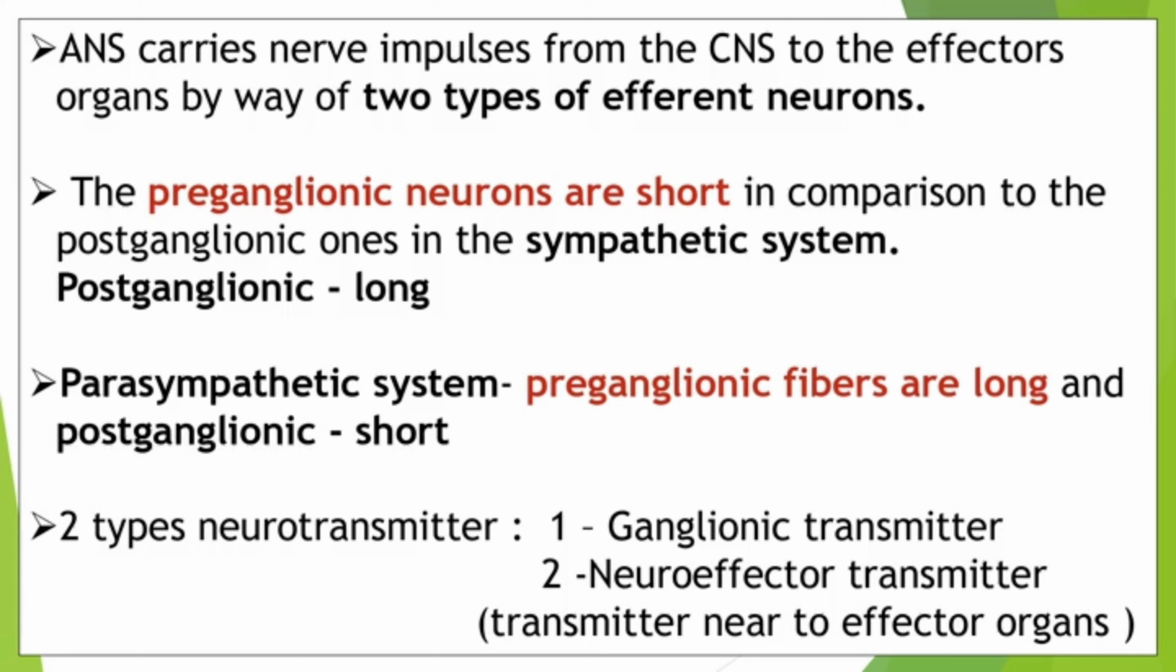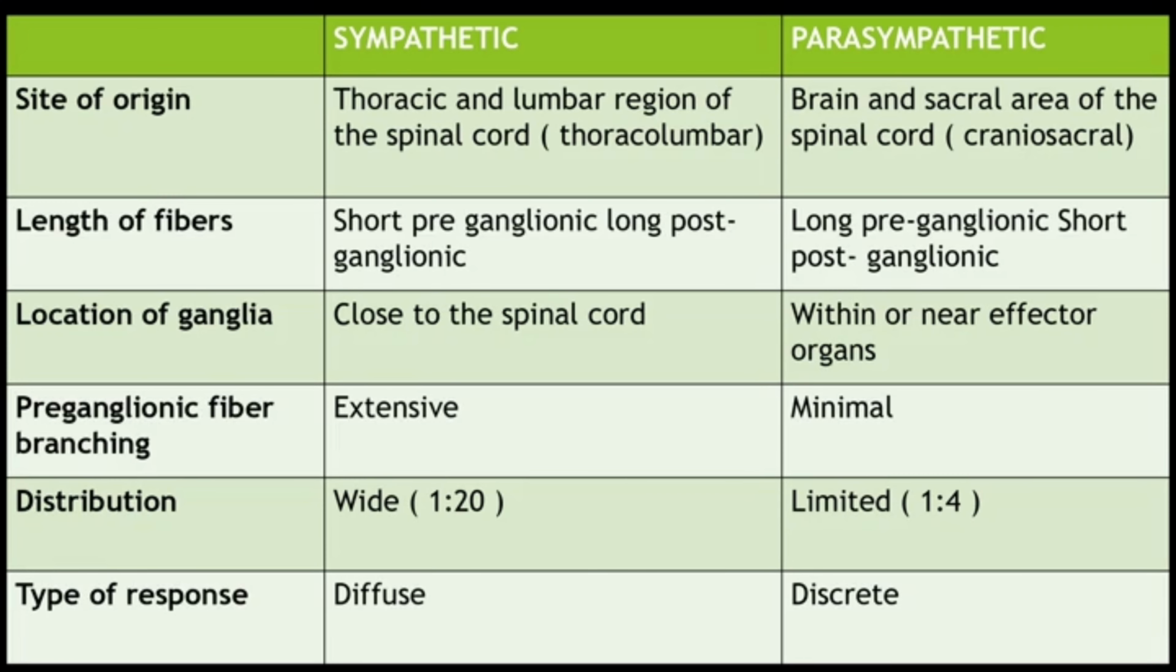Okay, and what are the two neurotransmitters coming in the efferent neurons? That is the ganglionic neurotransmitter and the neuroeffector transmitter. I already mentioned that in the image also. You can check it and be thorough with that one. You can understand from that picture. Okay, and the next one is coming.